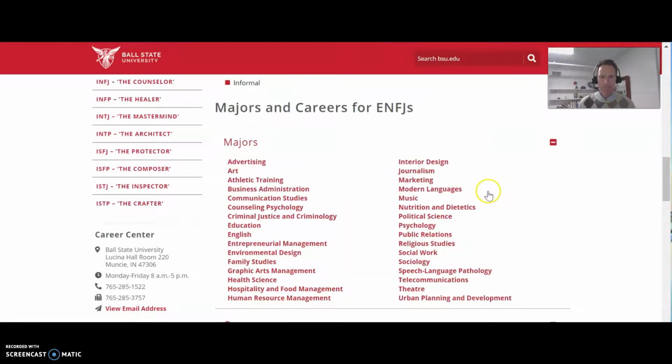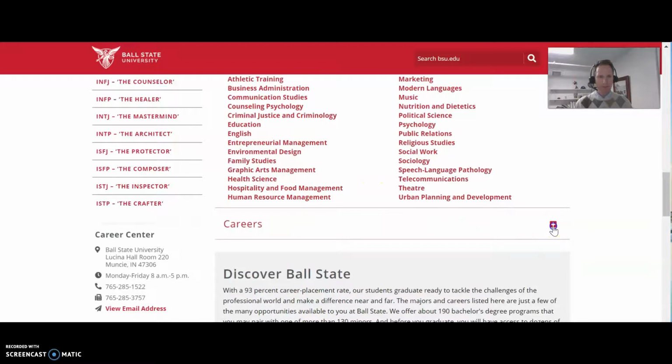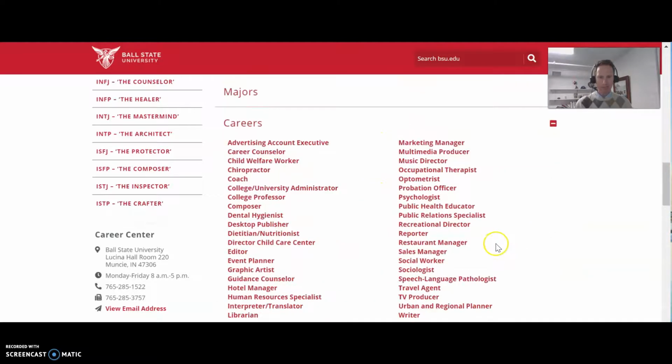So if I expand this list of majors, I can look through this and see if there's any that stand out to me. I can see the major that I had when I was in school. Psychology is there, so that's a good boost that I chose a good major that matched my personality there. There's several others here that are very interesting or things that I would have considered as well. There's also a list of careers that you can look through and see if there's anything that stands out to you there.